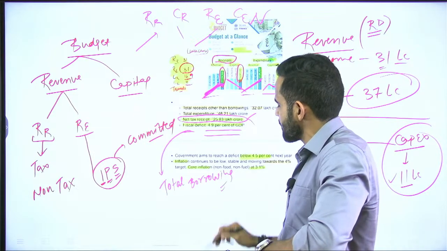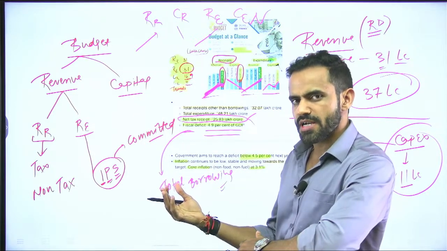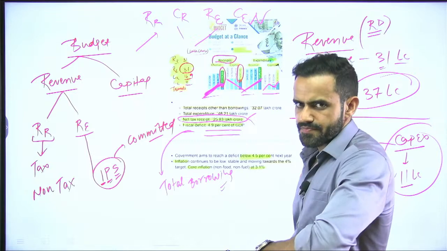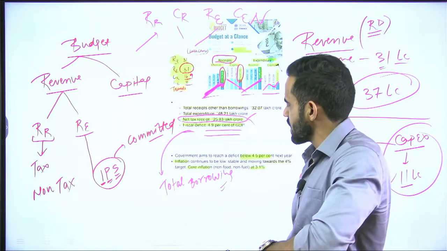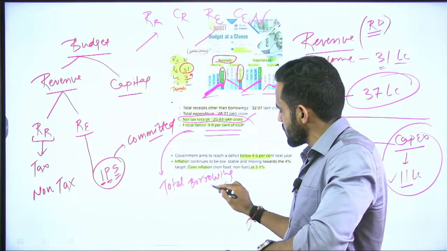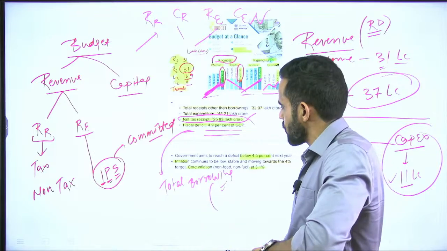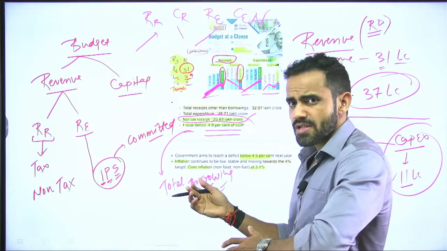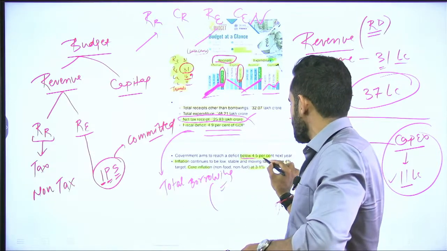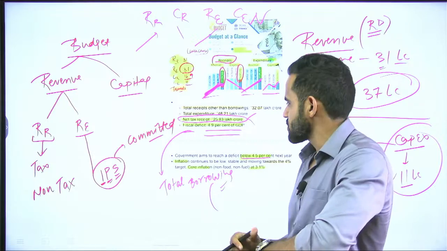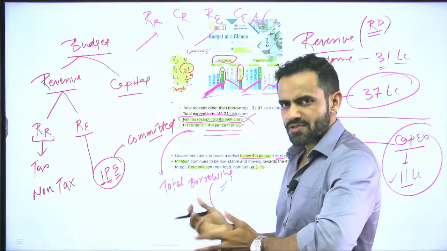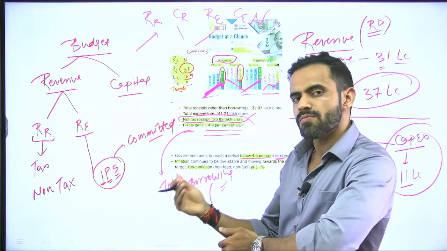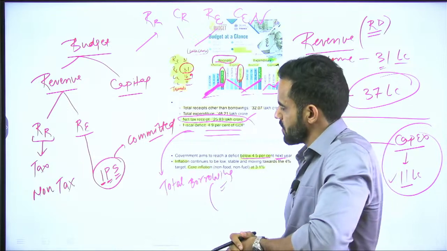Basically, it is the difference between the total expenditure of the government and total income of the government, excluding borrowing. Now the target of the government is to bring the fiscal deficit down to 4.5% by next year. As of now it is 4.9. The objective is to reduce it to 4.5%.